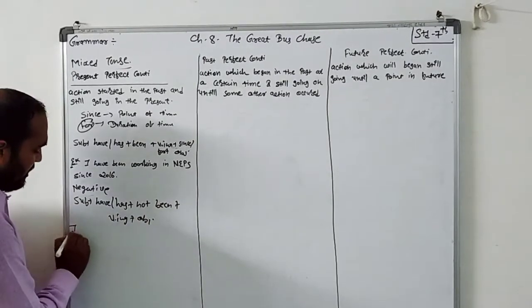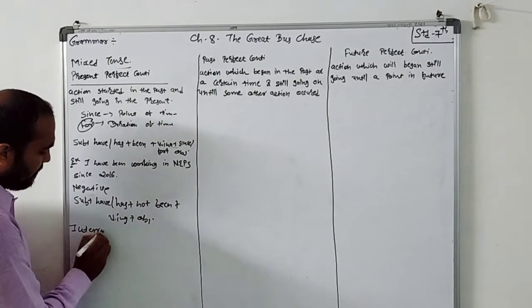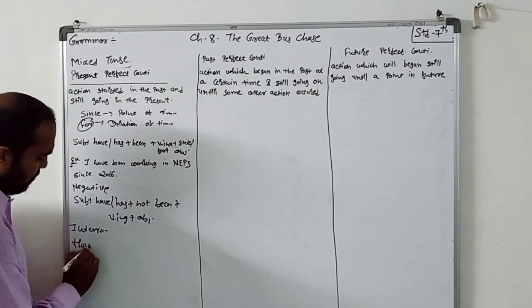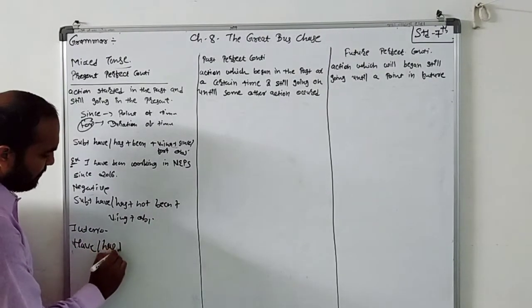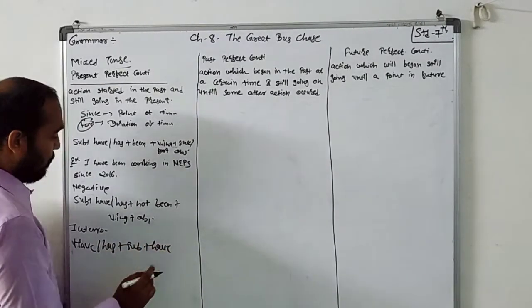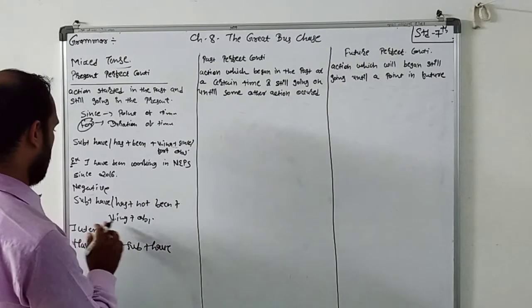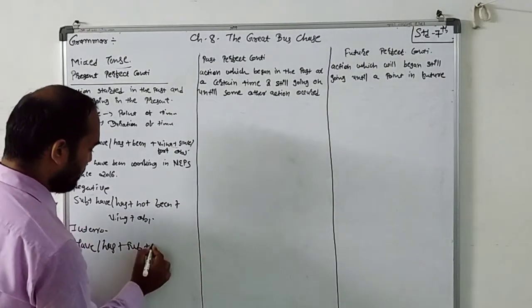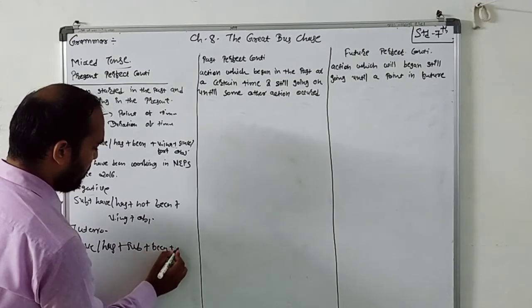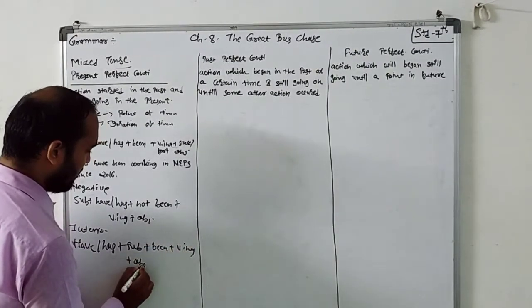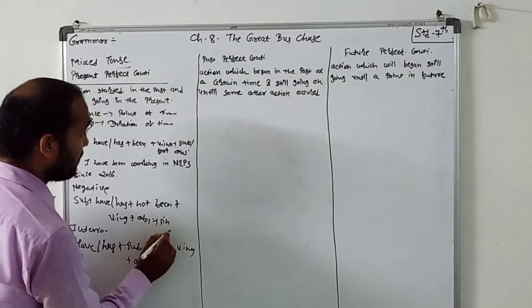And interrogative: have or has plus subject plus been plus verb with ing plus object.